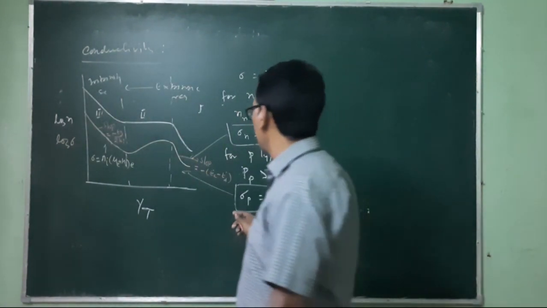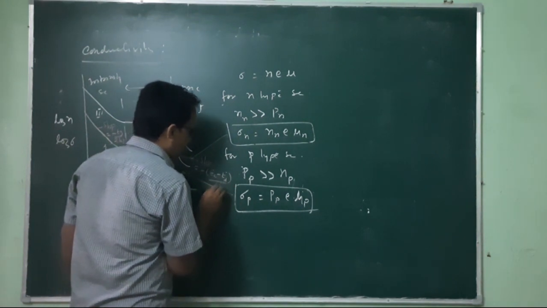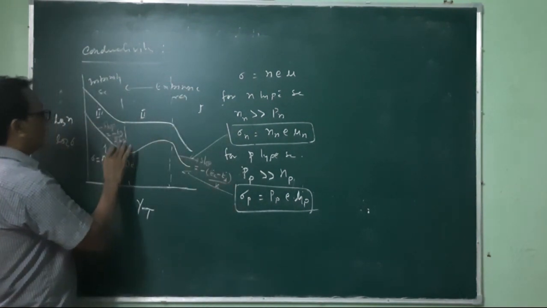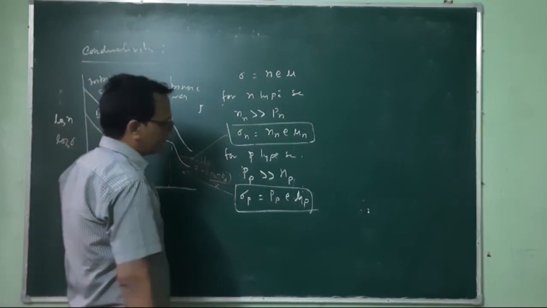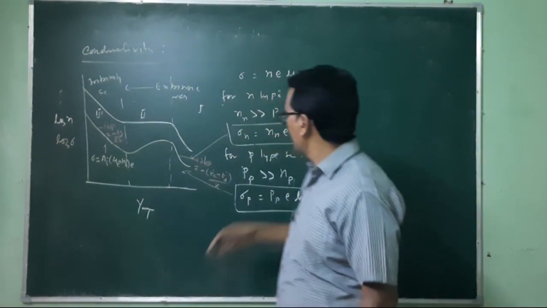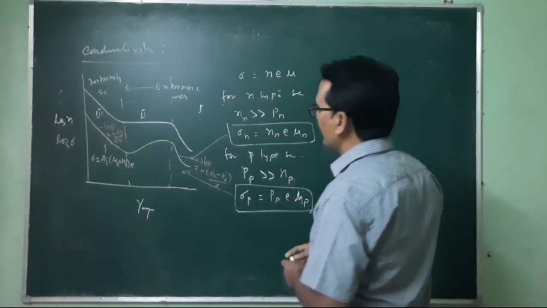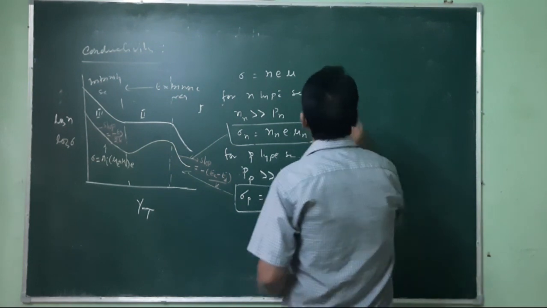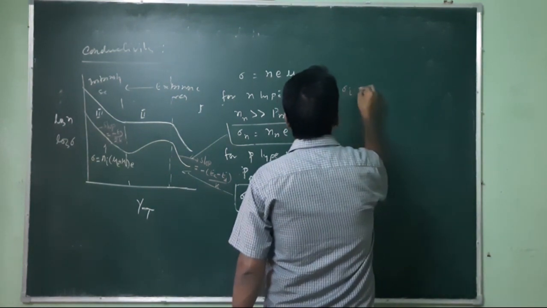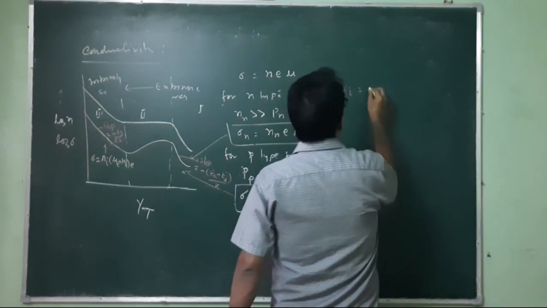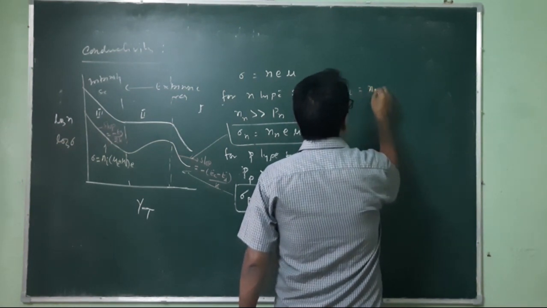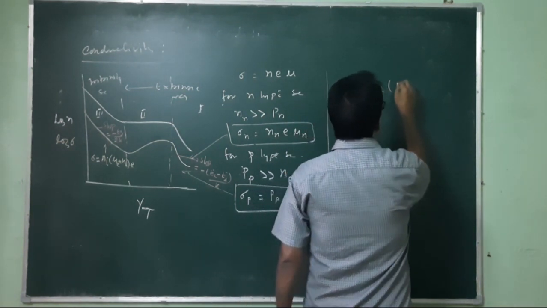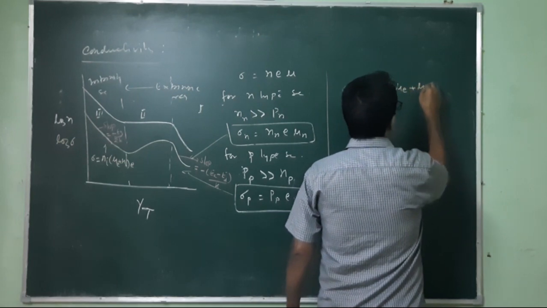There is no T term, just by k. So this is the conductivity for the pure semiconductor, and for pure semiconductor we will have sigma i equivalent to Ni e multiplied by (mu E plus mu H).